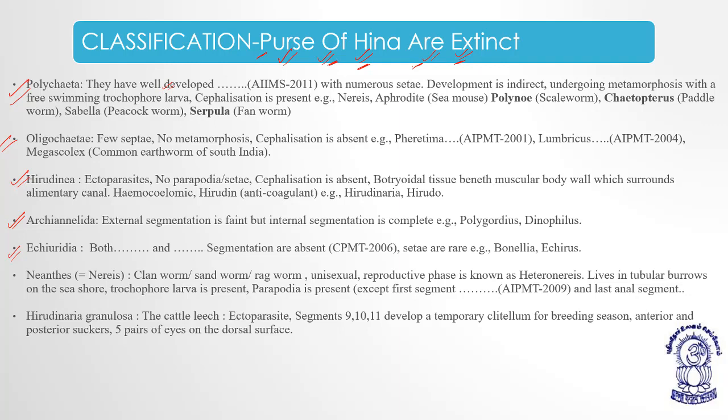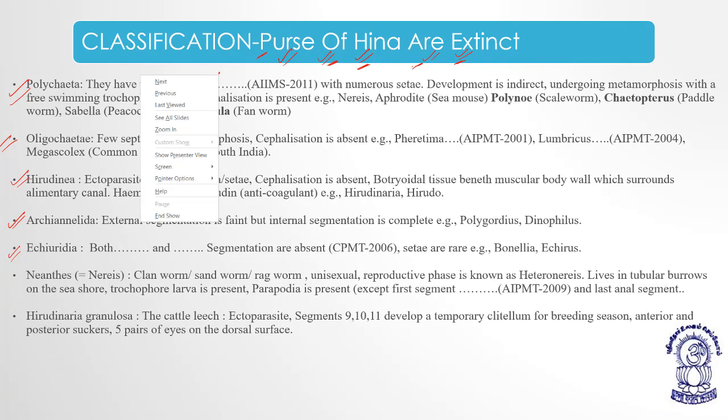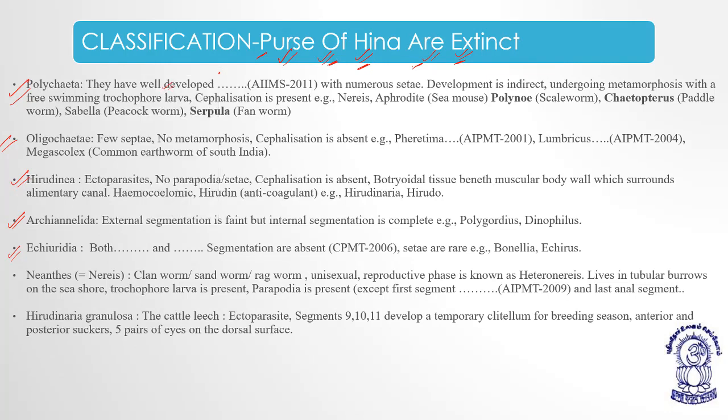Setae are hair-like projections. Poly means many, numerous, and chaetae means hair-like projections. So they have well developed locomotory hair-like organs with numerous setae.